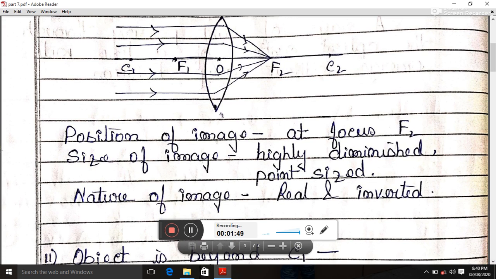So what will be my position of the image? My image will form at the focus f2. What is its size? By looking at this image formation, we can say that the size of the image will be very small, or I can say it to be a point sized image. What will be the nature? The nature of this image will be real and inverted image.